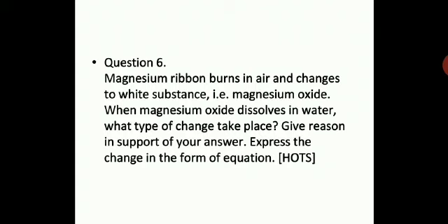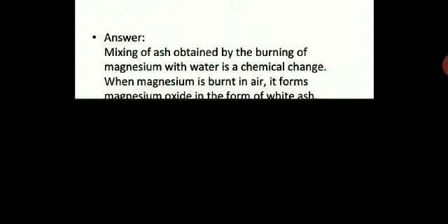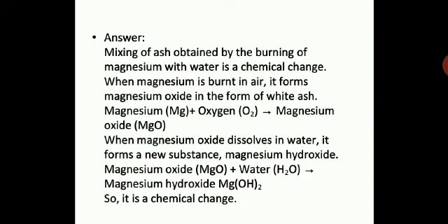So what happens when magnesium ribbon burns in air? That means it is burning in the presence of oxygen. And a white substance you get, that is magnesium oxide powder. So mixing of ash obtained by the burning of magnesium with water is a chemical change. When magnesium is burnt in air, it forms magnesium oxide in the form of white ash. The word equation you can write: magnesium plus oxygen, Mg plus O2, gives magnesium oxide, that is MgO. Okay, so this is the equation we have written.